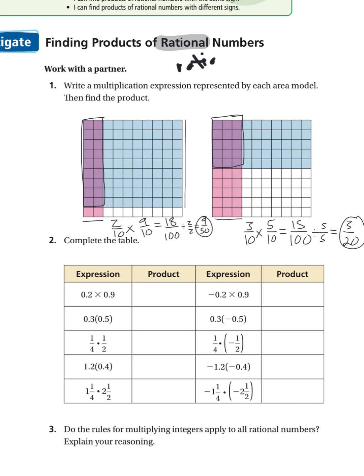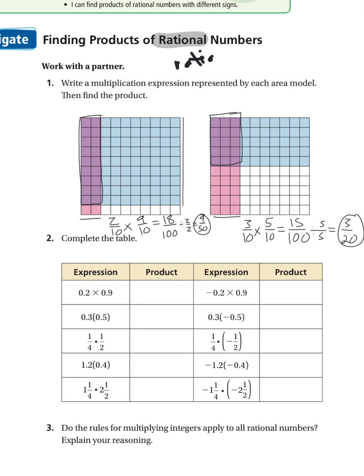All right, so for the rest of this page, we're going to explore what we learned with our integer rules, so multiplying positives and negatives, to see if it can still be applied to fractions and decimals. So just for this table, I'm going to let you use a calculator. You're going to pause the video, fill in the tables, and then we're going to talk about what we notice.